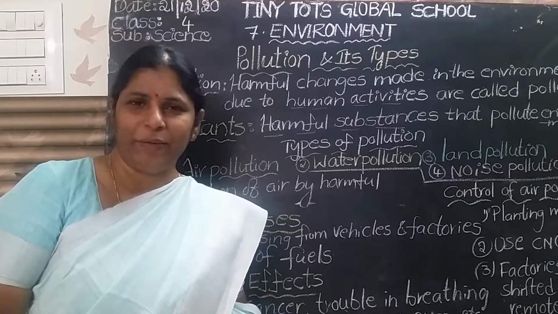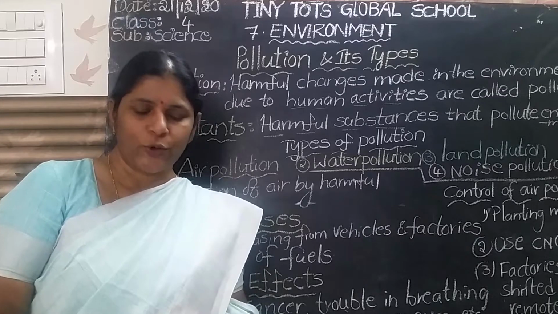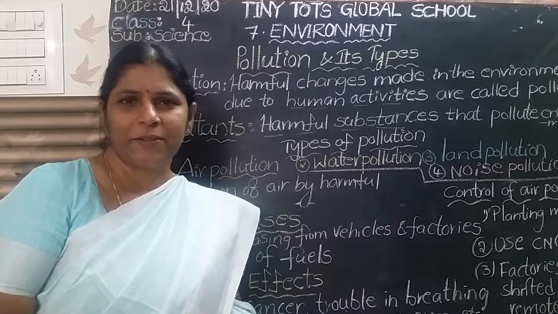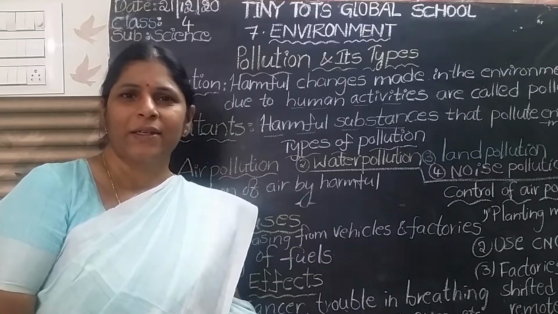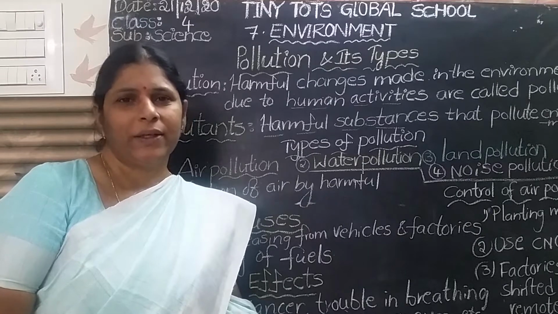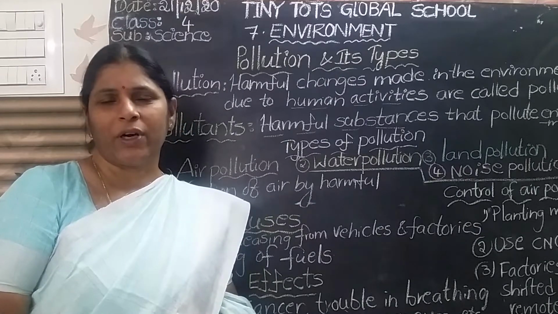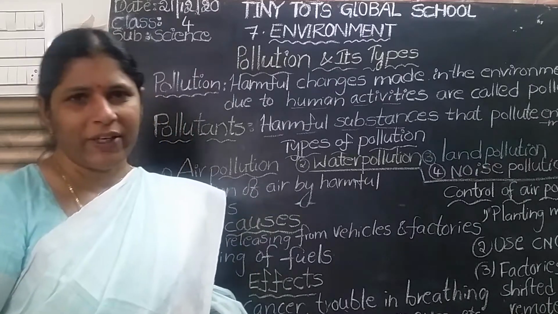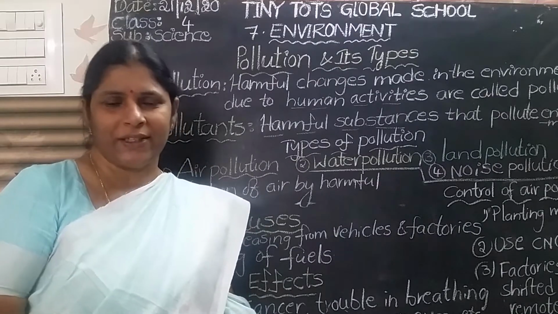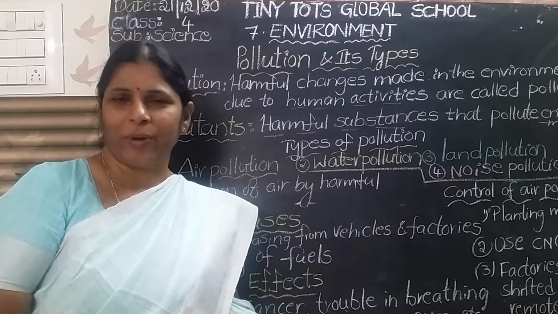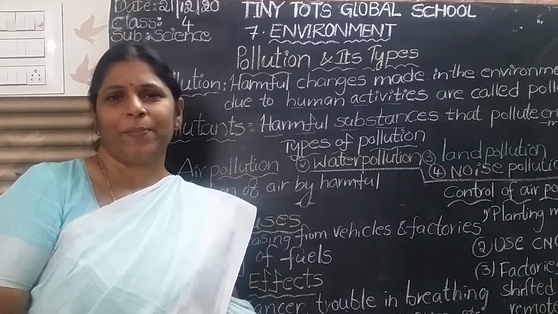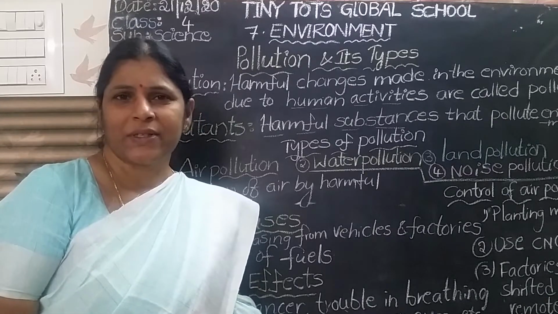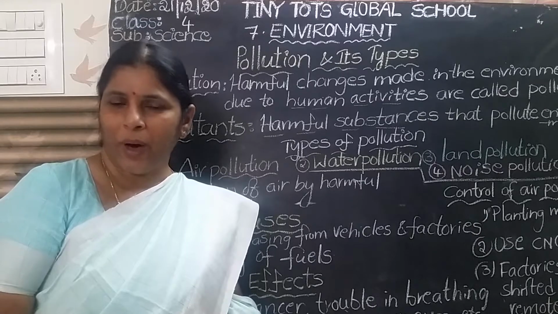What we have discussed the day before yesterday. What is waste? So much waste is produced from our homes, hospitals, schools, factories, offices. So much waste is produced from our houses and in our surroundings. Waste is of two types, biodegradable waste and non-biodegradable waste. Biodegradable waste is produced from the kitchen, all kitchen waste: leftover food, tea powder, and dry leaves. So much waste is produced from the park also.